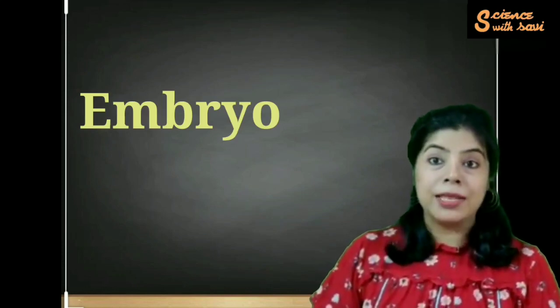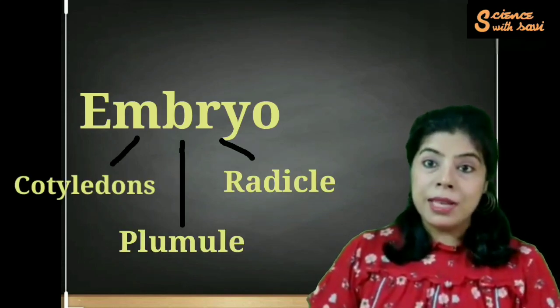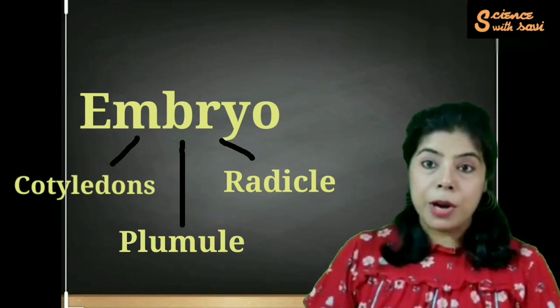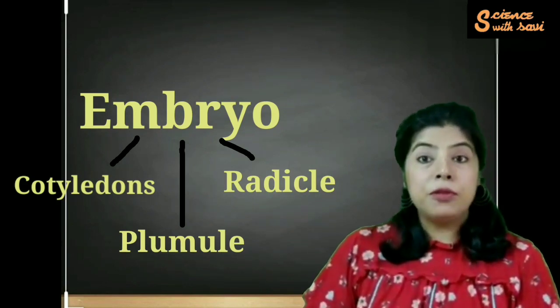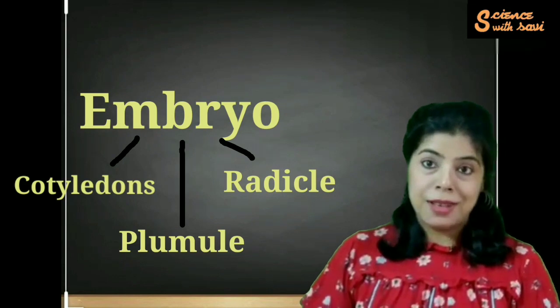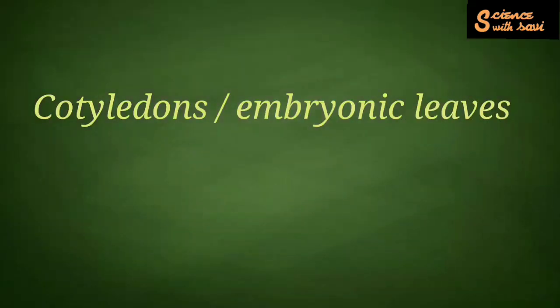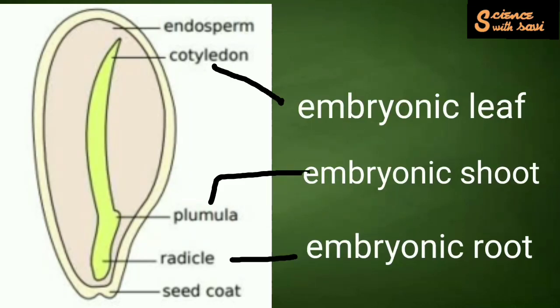And the third most important part of the seed is the embryo, that is a baby plant. Yes, all the seeds which we have around us have an embryo, which is the baby plant, which can be further divided into three parts. Number one is the cotyledons. These are the embryonic leaves. These cotyledons develop into the leaves when the seed germinates. Then comes the plumule, which is the embryonic shoot. From the plumule, the stem of the plant is formed. And then comes the radicle, which is the embryonic root. That is, from here the root gets developed.